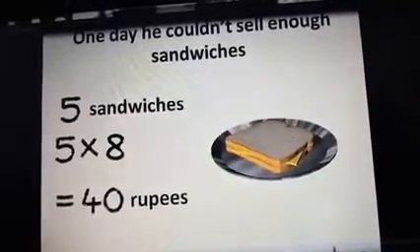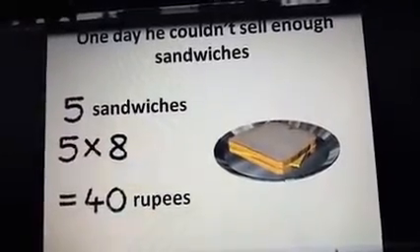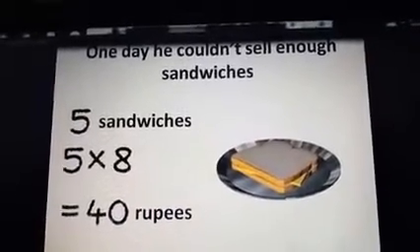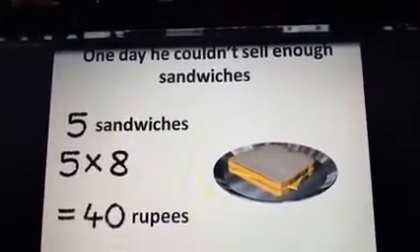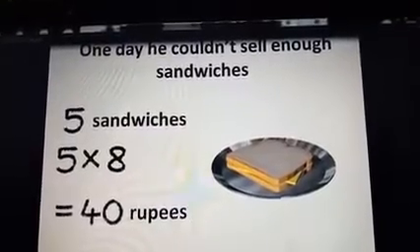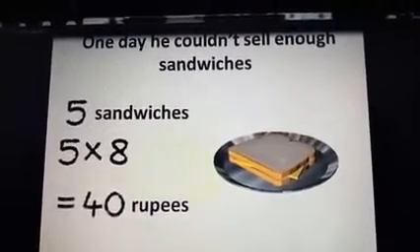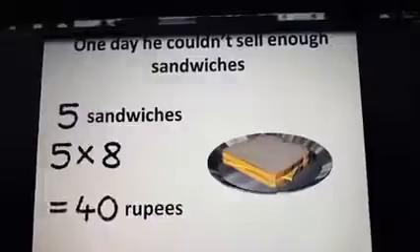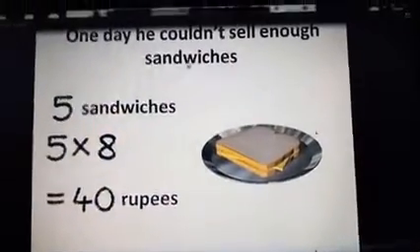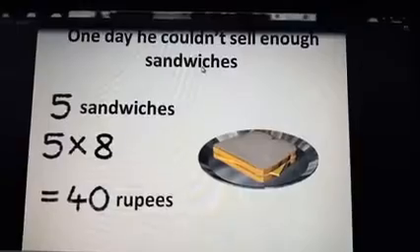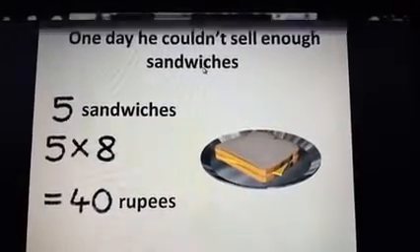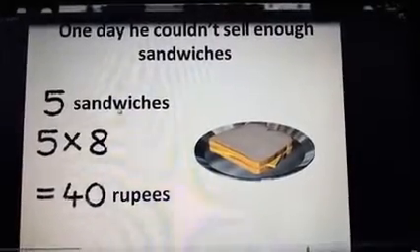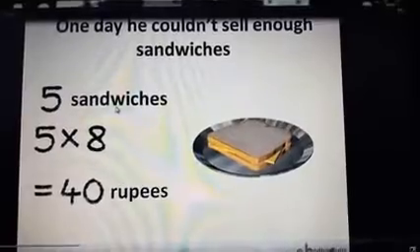Assume someday he couldn't earn 50 rupees by selling the sandwiches. He sells only a few sandwiches that day, say 5, and that too at a lower price of 8 rupees each. So he gets 8 into 5, which is 40 rupees. So one day he couldn't sell enough sandwiches. Only 5 sandwiches were sold, and he reduced the price of the sandwiches.